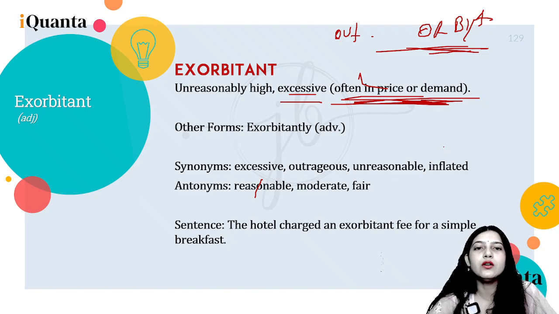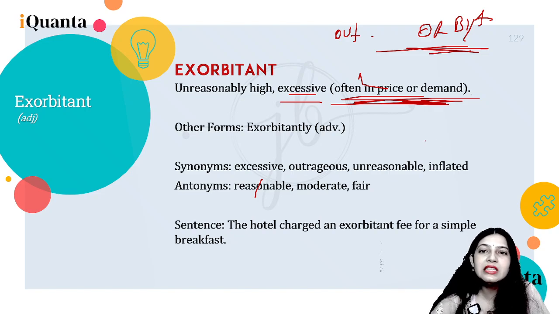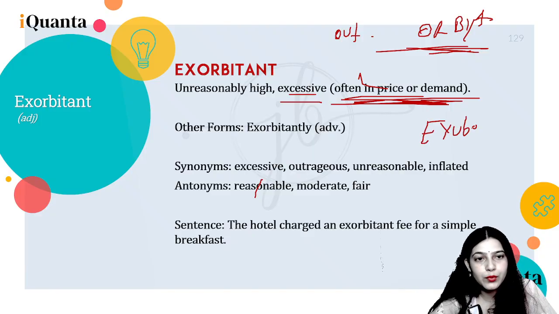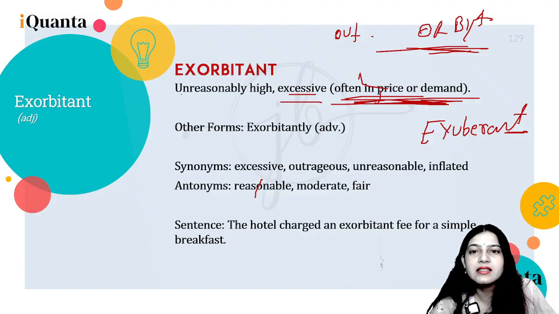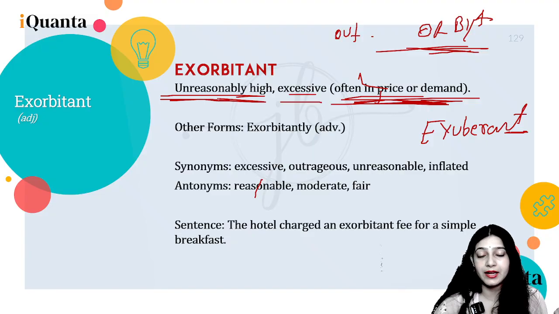All right, so now don't confuse this word with exuberant. So exuberant basically is overflowing, overflowing of energy, right? And this is unreasonably high, right?